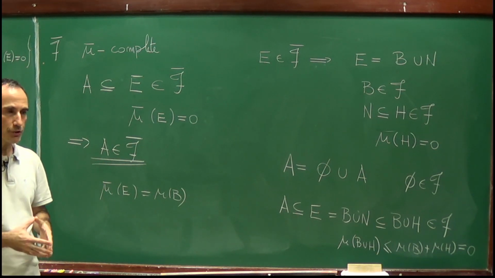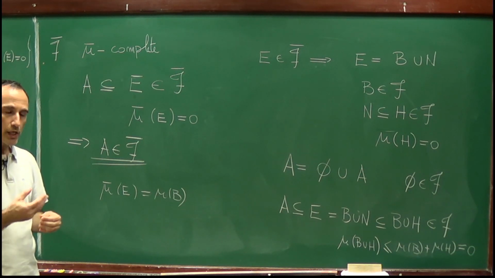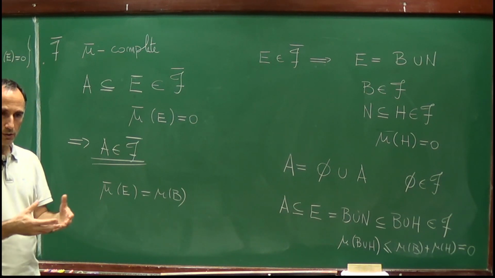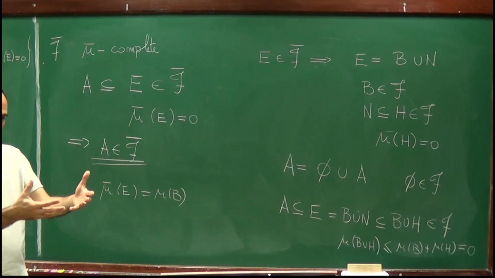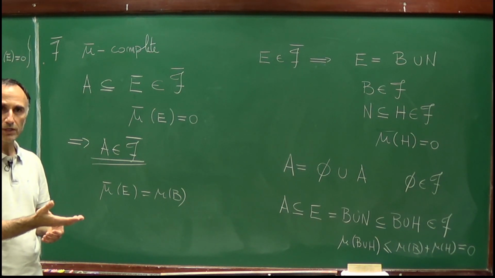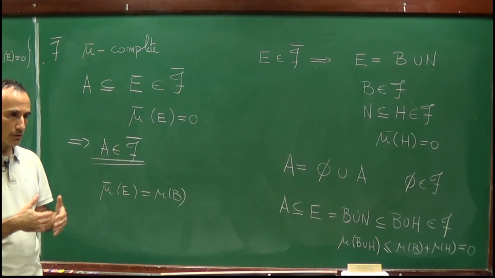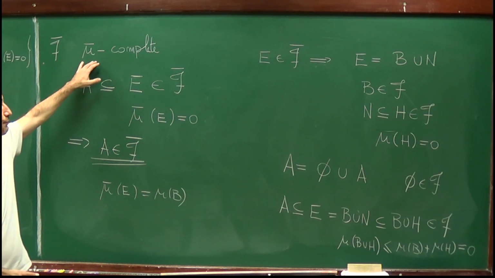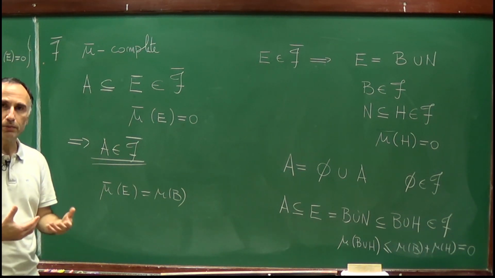So we started with a measure which was defined on a sigma algebra, and we were able to define a new sigma algebra which is larger than the sigma algebra with which we started. On this larger sigma algebra we defined a new sigma additive measure. This sigma additive measure is an extension, so it coincides with the measure on the original sigma algebra, and this new pair is complete. So this shows that it's always possible to complete a measure.